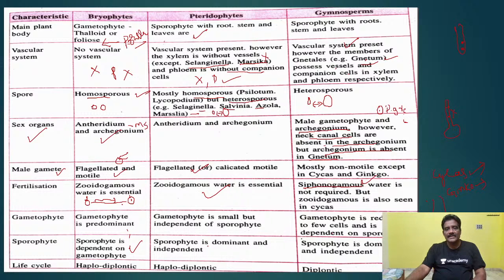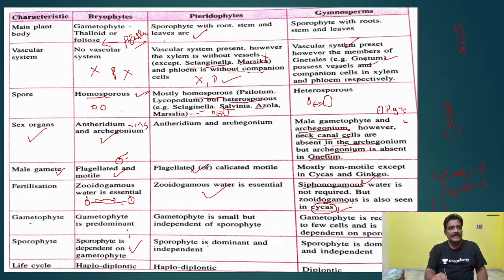But zooidogamy is also seen in cycas. So many such bits you will come across here. This is actually a character that appears in pteridophytes and bryophytes, but here also you will see it in one example, that is cycas. So you have to remember zooidogamy in cycas. Okay, and another very important point you have to understand.